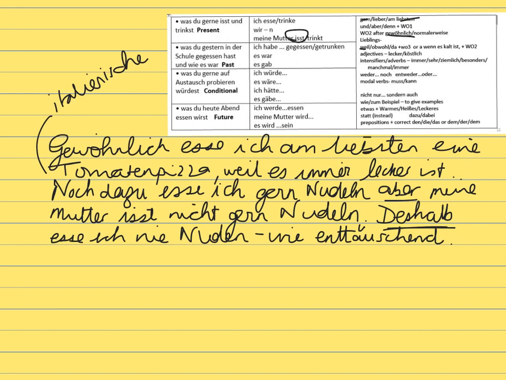What do I like to drink? Okay, because I haven't actually addressed that. So what could I say? I like drinking water because it's healthy. So I could say ich trinke gern Wasser, weil es gesund ist. But I'm actually going to start as it's healthy. So flip the sentence around. Da es gesund ist, comma, trinke ich gern Wasser.